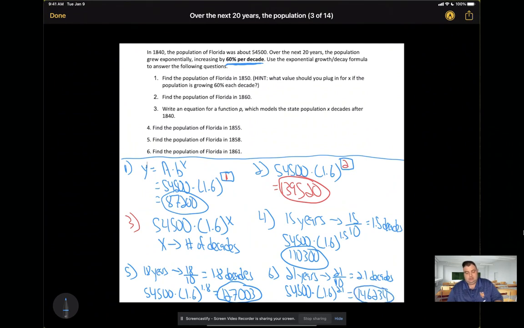So the key with this is that my growth rate was per decade, which means that my x value is decades, not years. That was the key to these examples here.